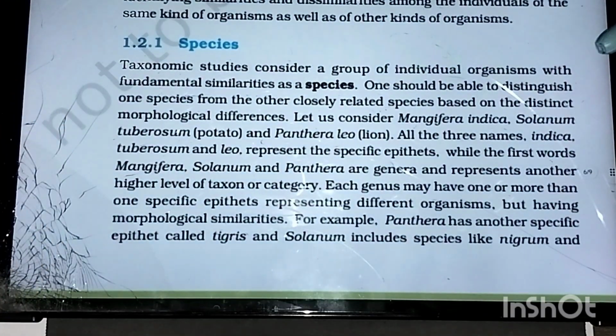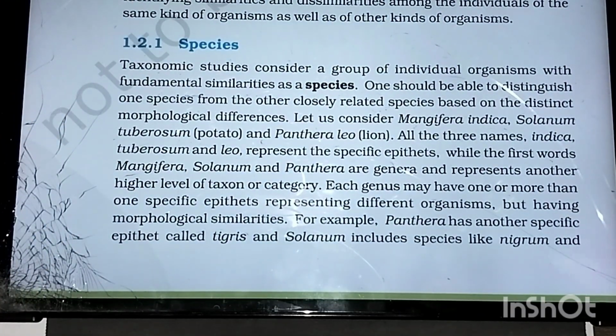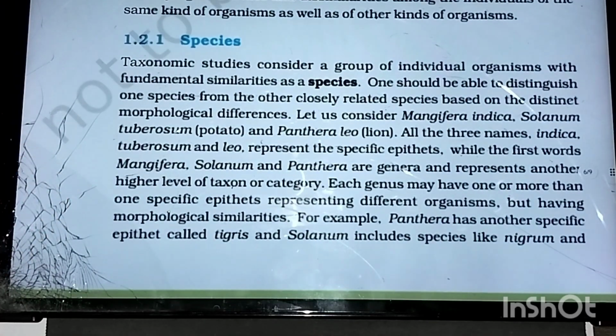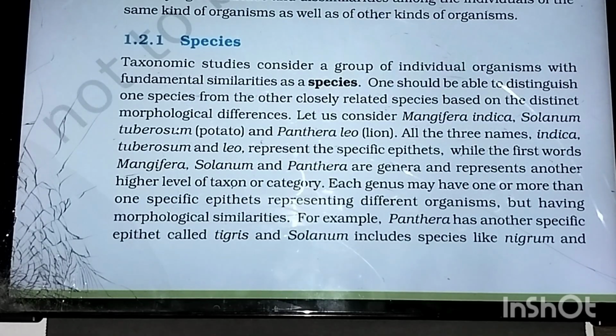So that is what they're telling here. Based on basic classification is taxonomy. Based on fundamental similarities only, we can classify the species. Based on simple morphological differences also we can classify the species.